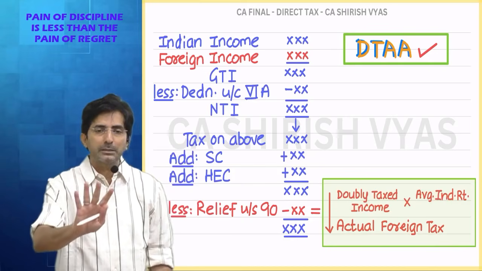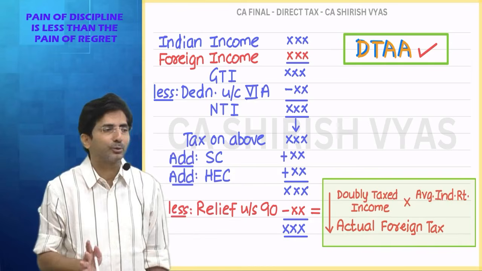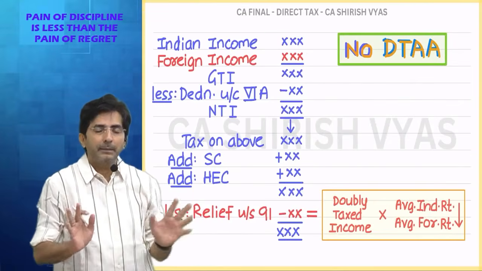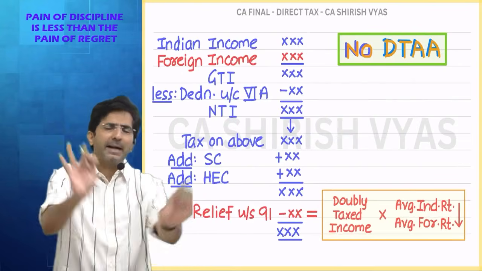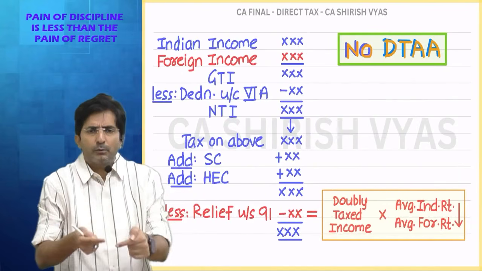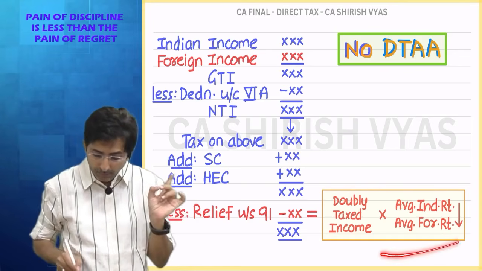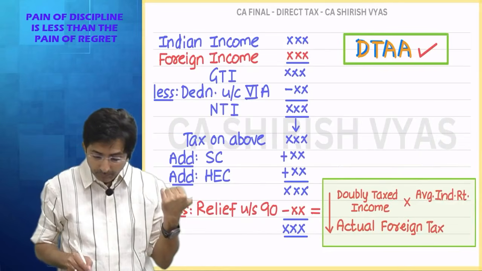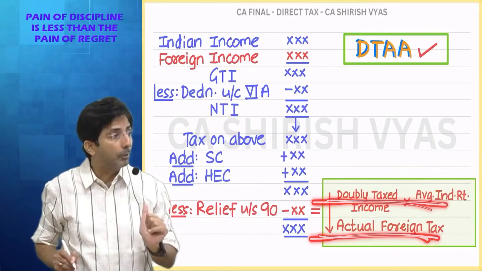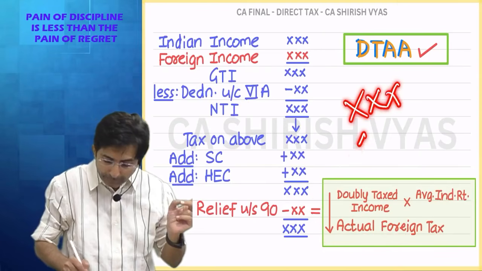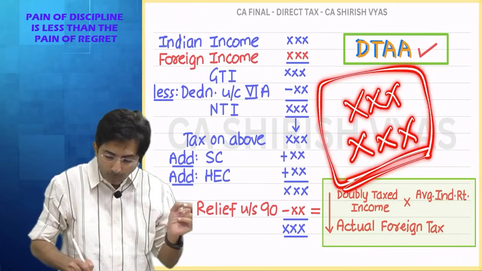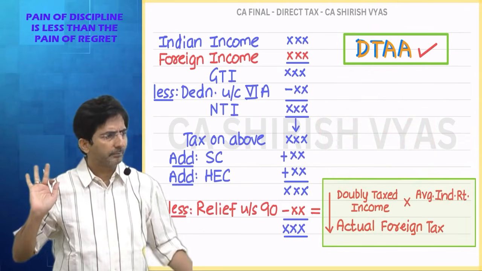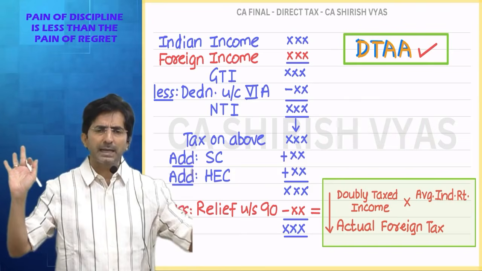See, don't try to understand the concept right now. I am not explaining it also. I told you that first I will show you the formula mechanically. Imagine you had just learned this by heart. Soon, when I take one question, I will explain the concept: why we take whichever is less between the two percentages, and here whichever is less between two amounts. Actually two amounts will be calculated, and between the two amounts you will select whichever is less. The concept and logic I will explain in the sum. So this is the basic theory of the double taxation topic.